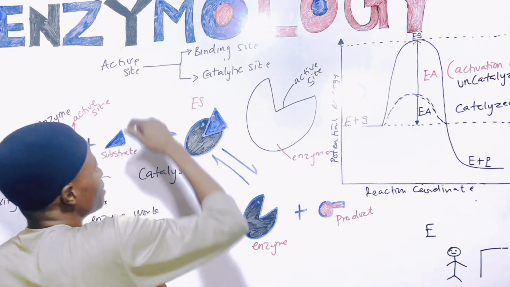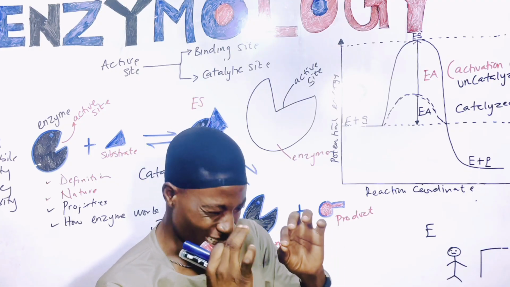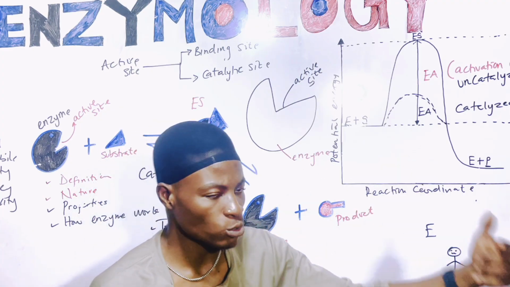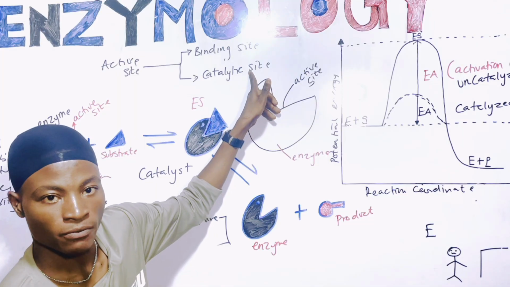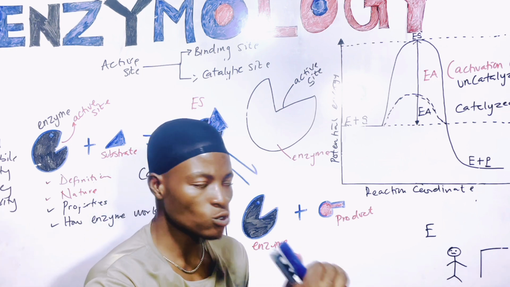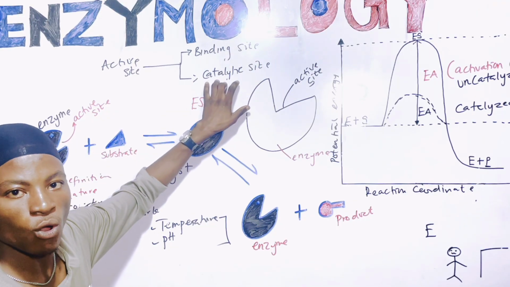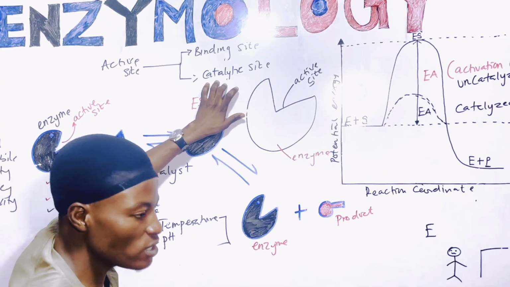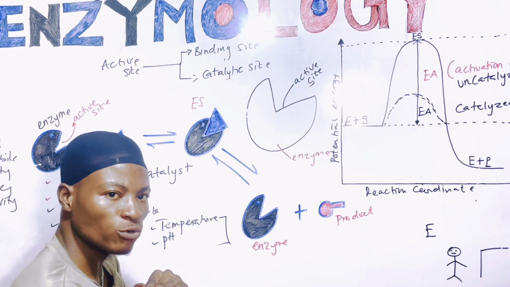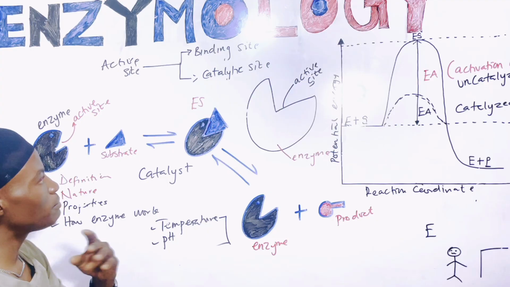The binding site of an enzyme is actually a special site where the substrate is going to bind to. So once the substrate binds to that particular site, the activation energy has been lowered, right? Because for the substrate to convert to product, it needs the catalytic site. Catalytic site is basically the one that brings about the transformation of substrate to product. So if the substrate doesn't bind to this binding site, there won't be any change that's going to occur, right? So we can basically say once the substrate binds to the binding site, the activation energy has been lowered, then transition state will be followed immediately because the substrate will be converted to the product, right? So that's just everything about this video.